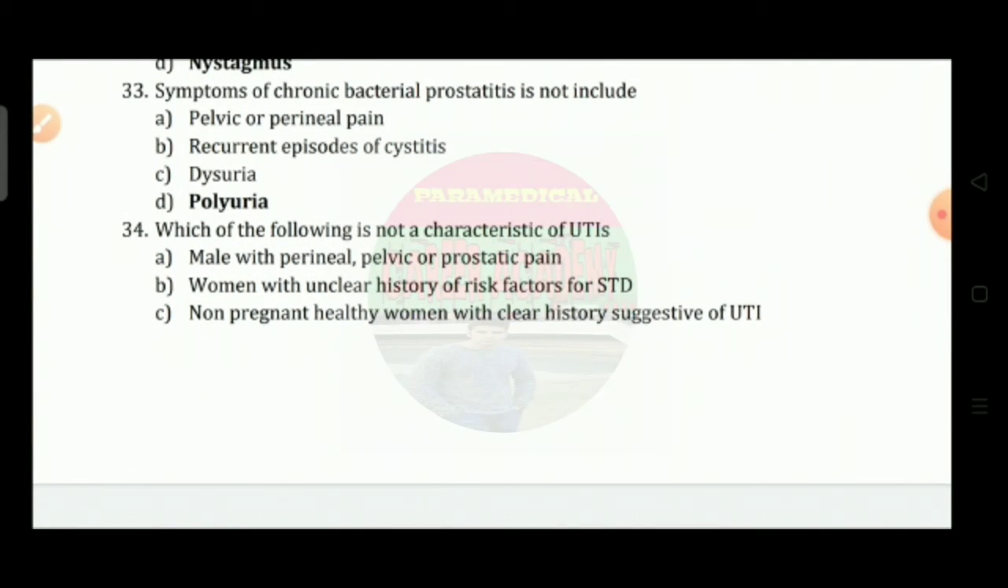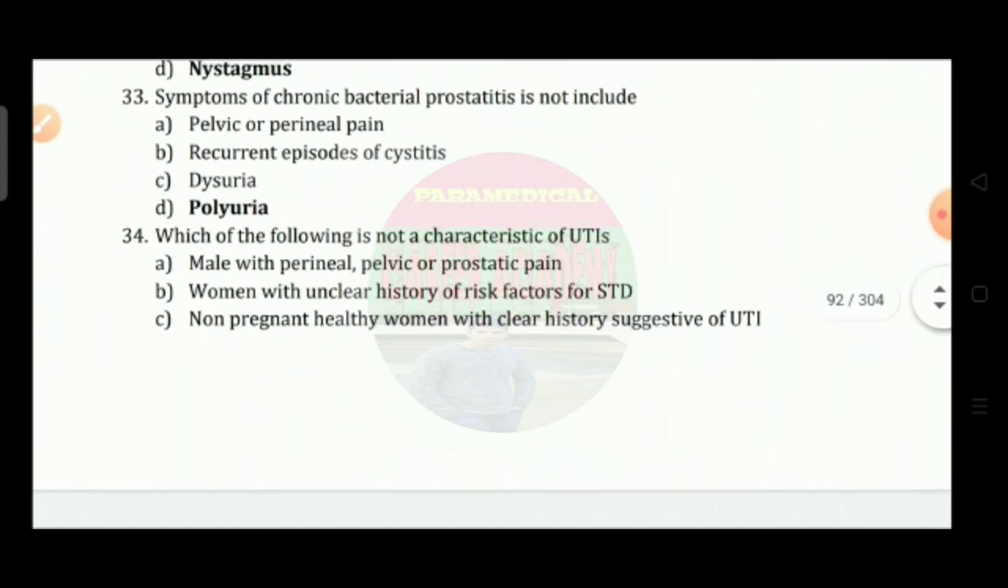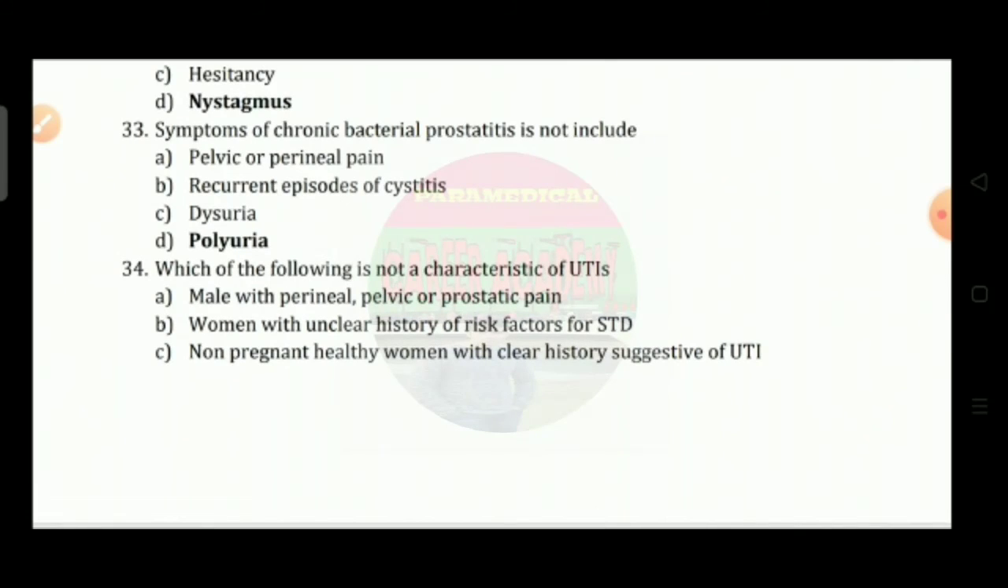Question number 33: symptoms of chronic bacterial prostatitis do not include: option A, pelvic or perineal pain; option B, recurrent episodes of cystitis; option C, dysuria; option D, polyuria. So the correct answer is option D.